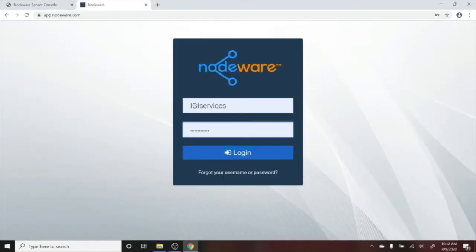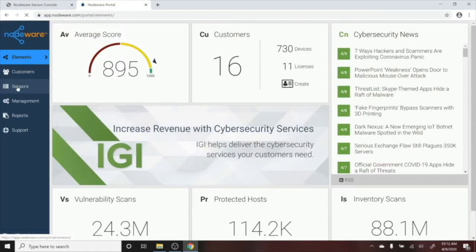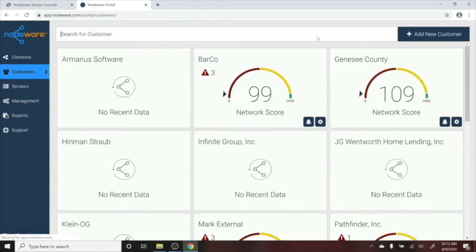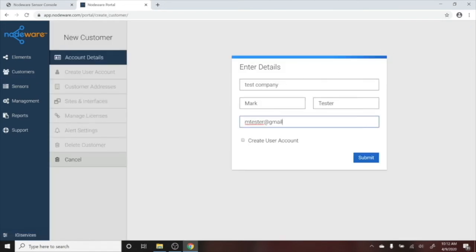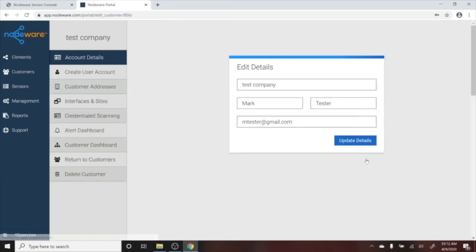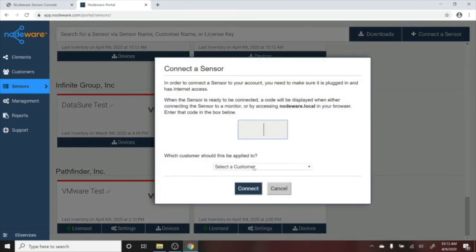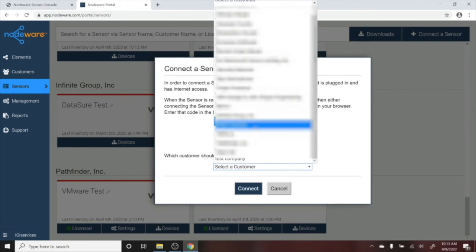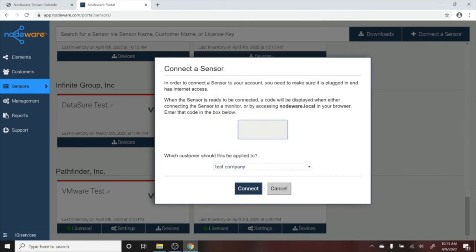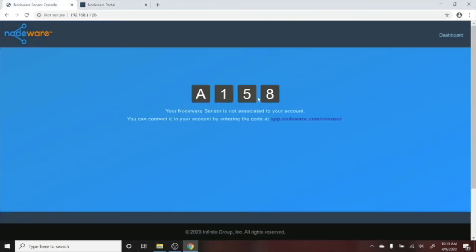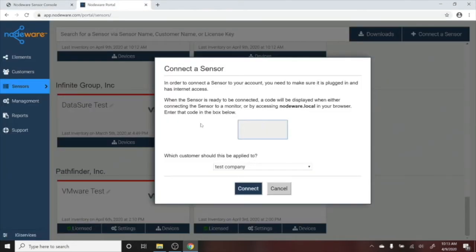Once logged in on the Nodeware dashboard, go to Customers and click Add New Customer. Customize these fields as needed, then click Submit. Then on the Sensors tab, click Connect Sensor. Select the customer from your list of customers. Enter the activation code. Here it's A158. Then click Connect.